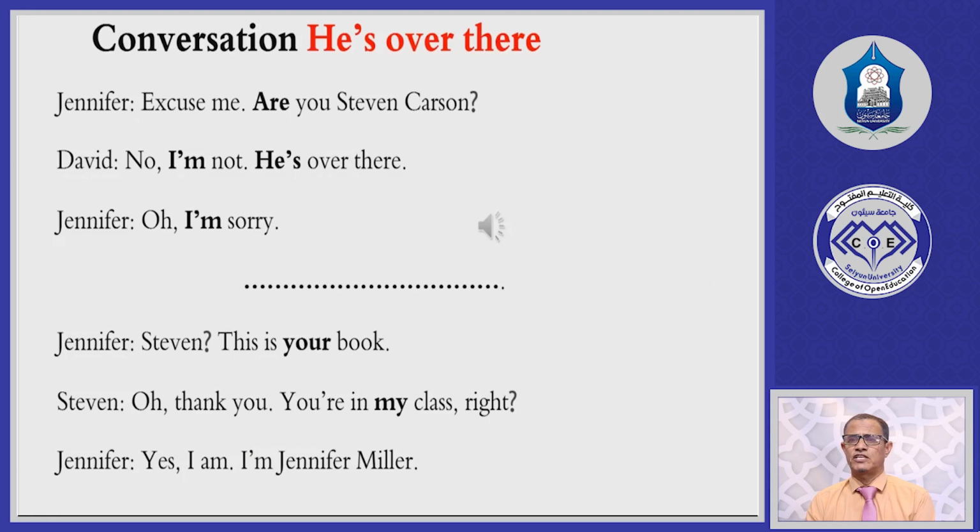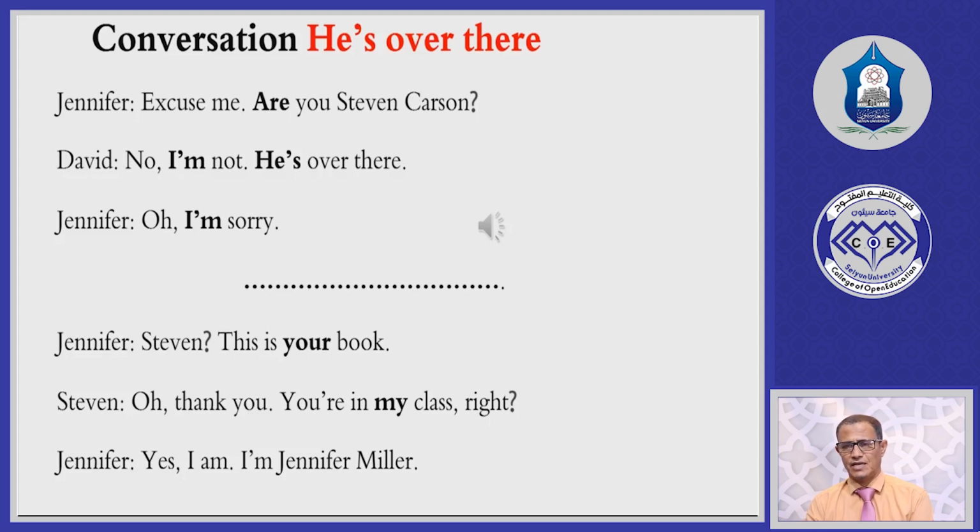Now look, we have this conversation. He's over there. Also in this conversation, we have the use of these verbs to be, and also the use of some adjective pronouns, those which are my, your, and so on. Now look at the first part of the conversation, between Jennifer and David. Jennifer: Excuse me, are you Stephen Carson? Because "are" comes at the beginning of the sentence, it forms a yes/no question. Now David said, no, I'm not. He's over there.